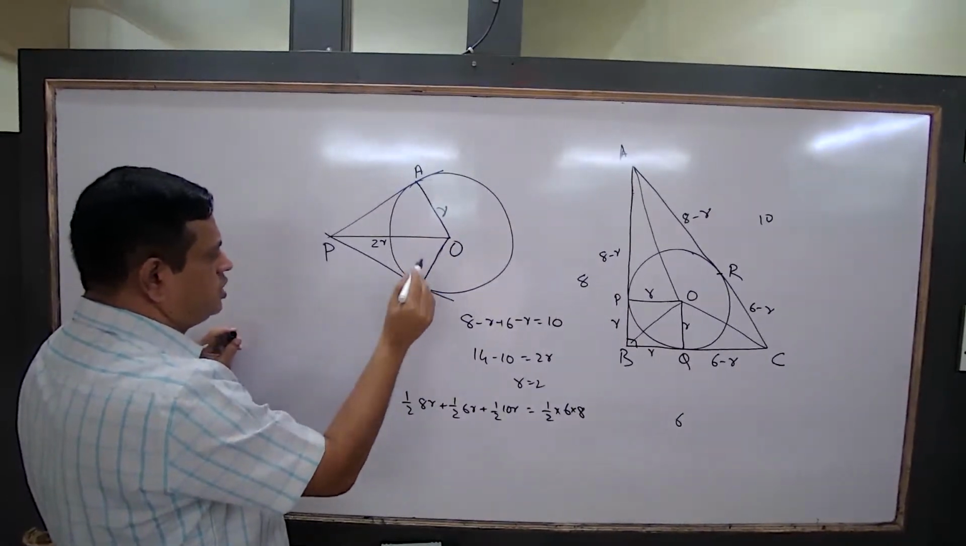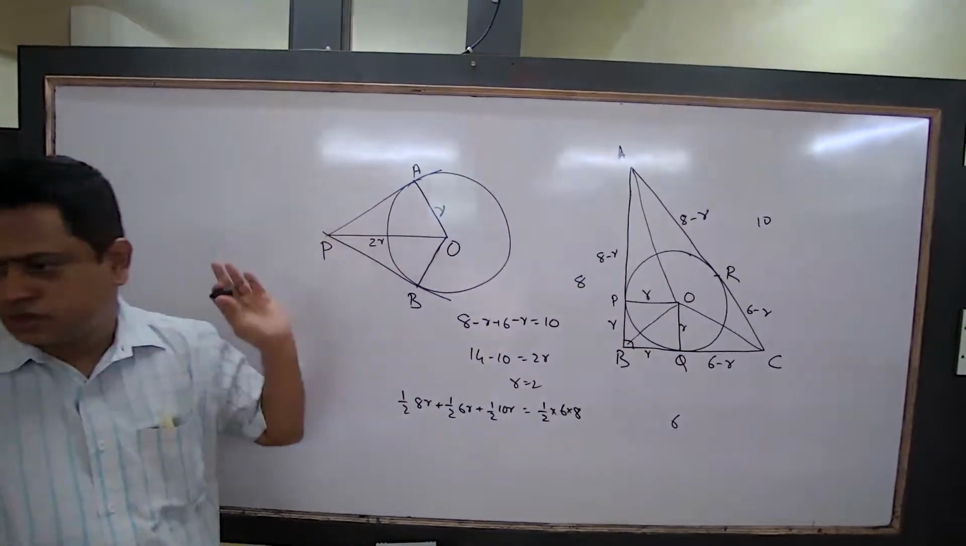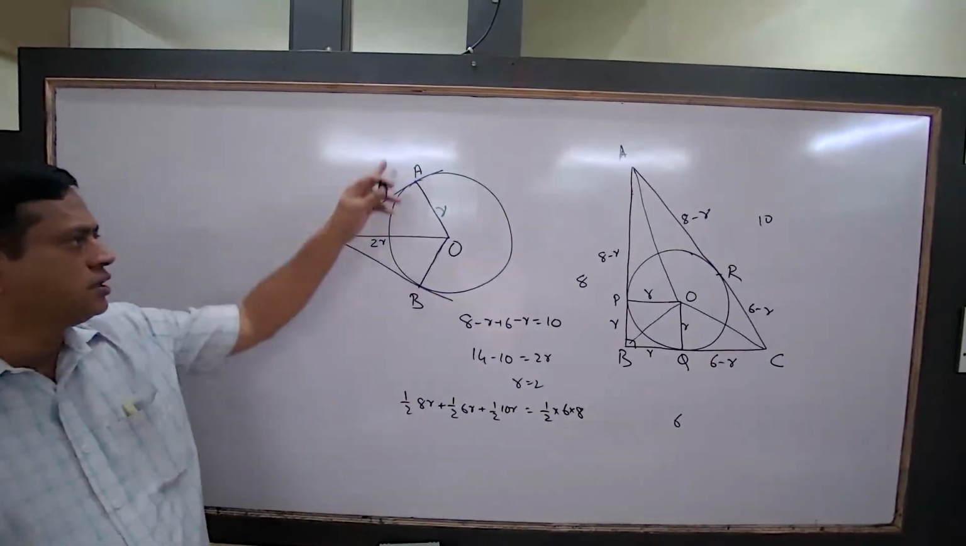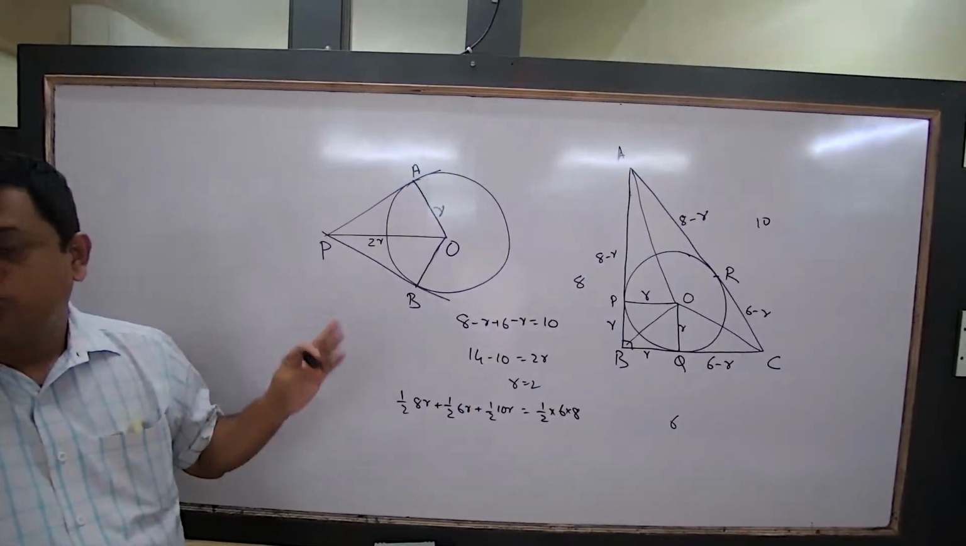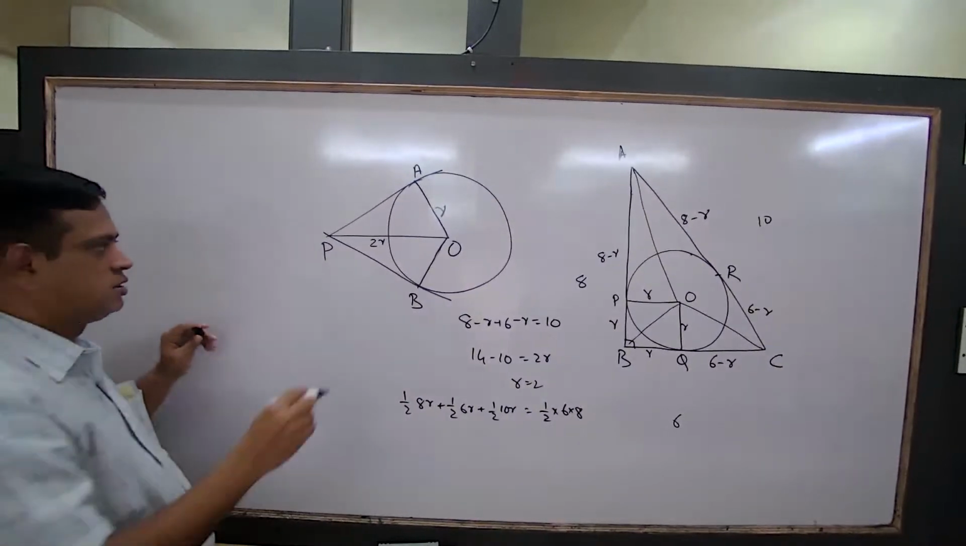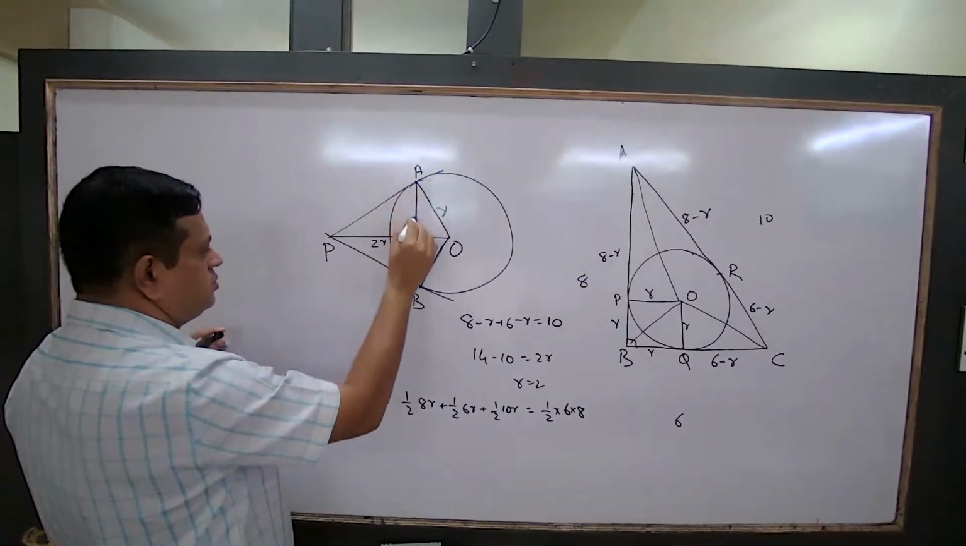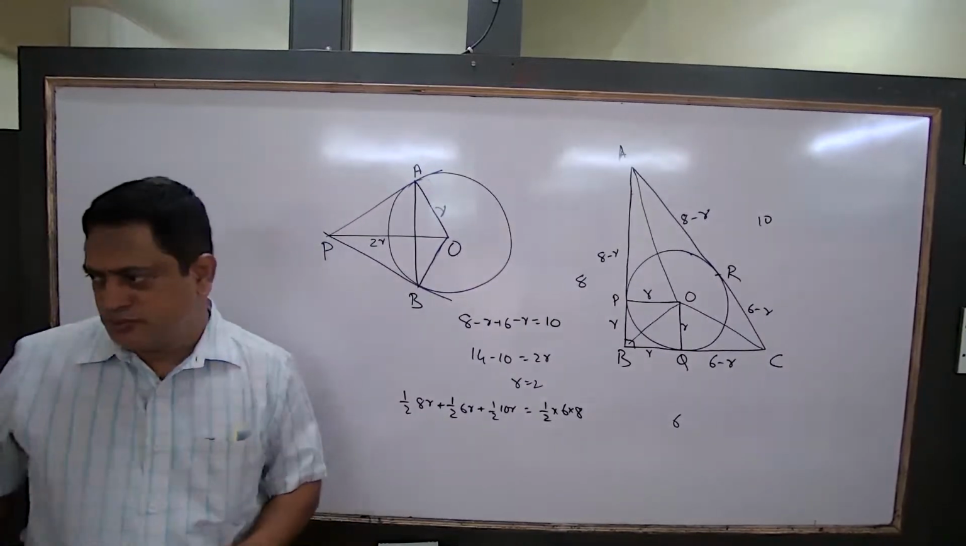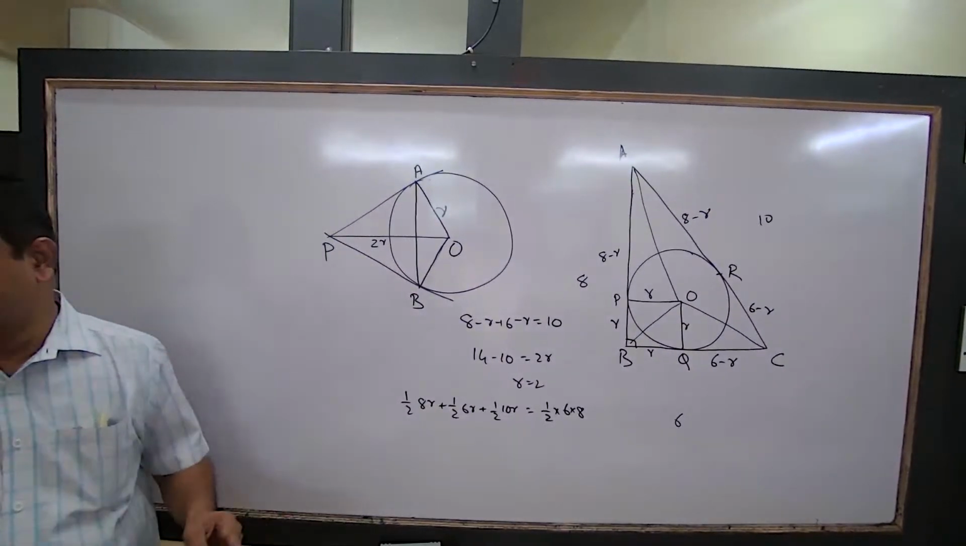Listen, these are important types of questions. This is r, this is 2r. Okay, this much is clear. What we need to prove? Triangle PAB is equilateral. What do you mean by equilateral? All sides are equal, or angles are 60 degrees. Okay, for proving this one.